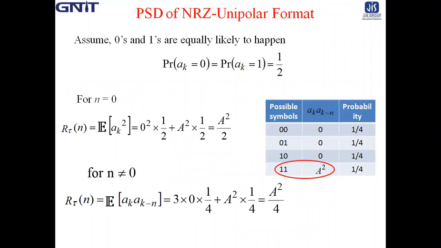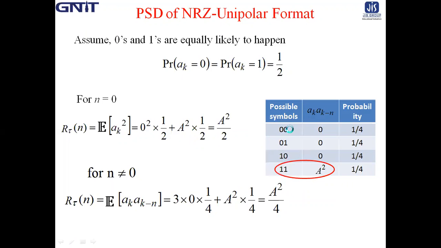That means the present bit and the previous bit, so 2 bits. For the binary case, there are 4 possible combinations of 2 bits: 0 0, 0 1, 1 0, or 1 1.